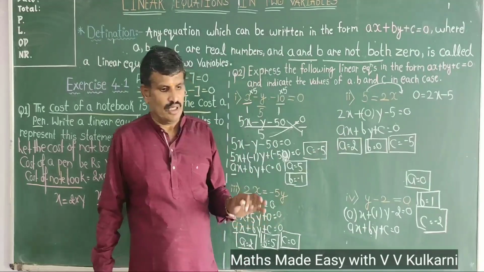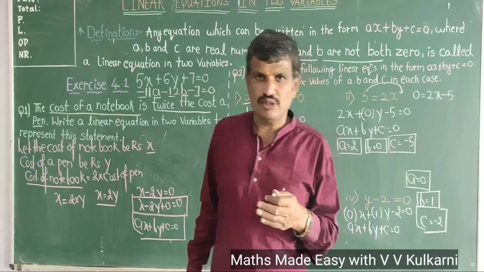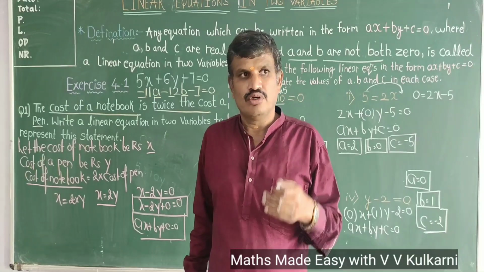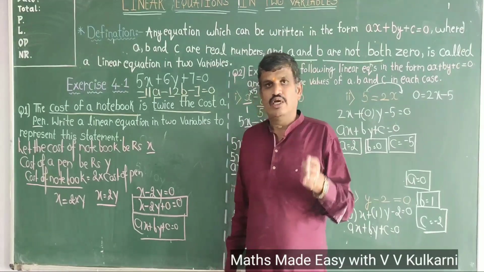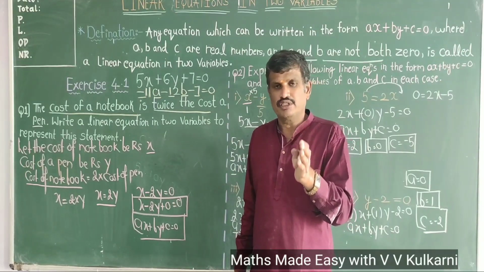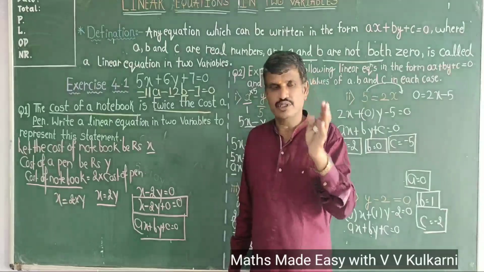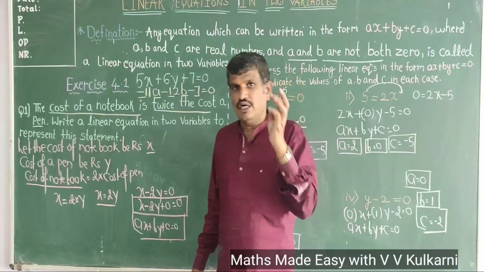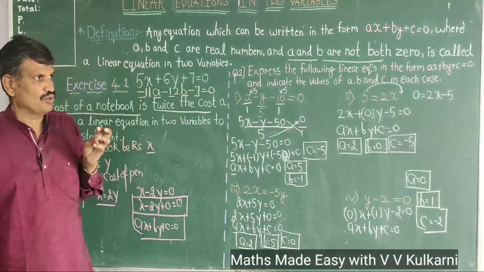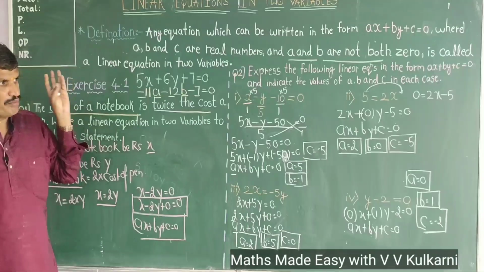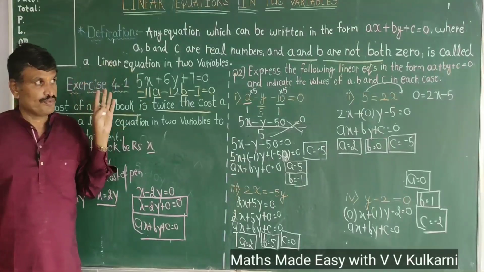So dear children, I hope you understood this first video in the topic linear equations in two variables. In this topic, we discussed what is a linear equation in two variables. Any equation of the type ax plus by plus c equal to 0 is called a linear equation in two variables, where a should not be equal to 0 and b should not be equal to 0. However, c can be 0. Must be 0 I cannot say, can be 0.